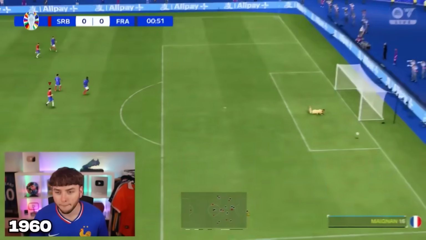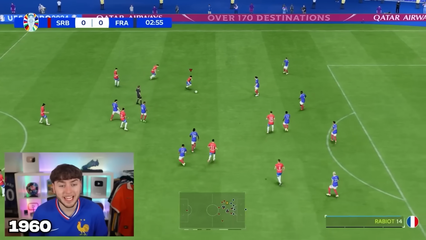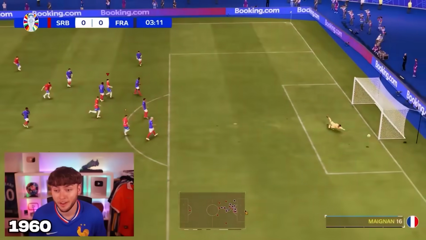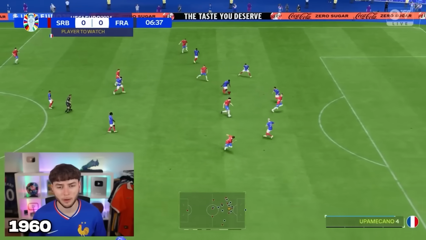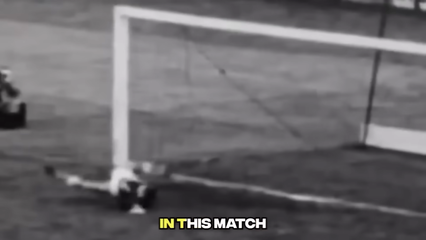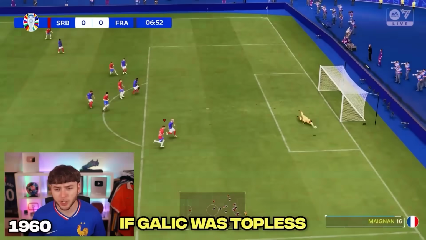Shoot! Okay. I think it's about here where he shoots. And it needs to go top right. Here he is. The only problem, he's not bloody topless, is he? Yeah, I'm not sure if you noticed, but Yugoslavia actually played topless in this match as their kits clashed with their opponents. You never know, if Galic was topless here, he might have scored.